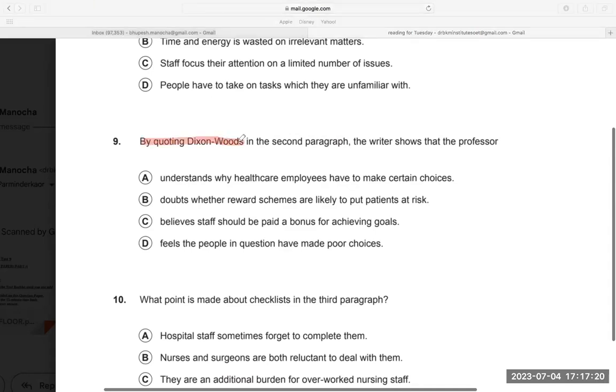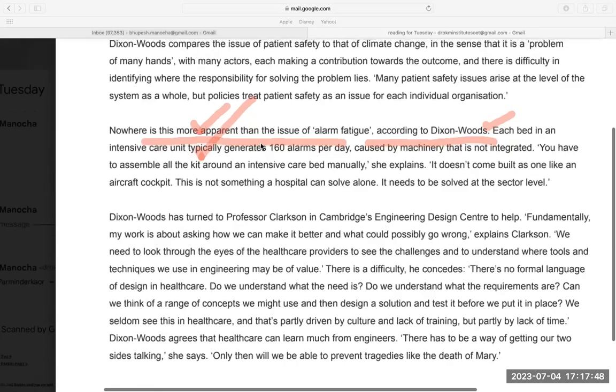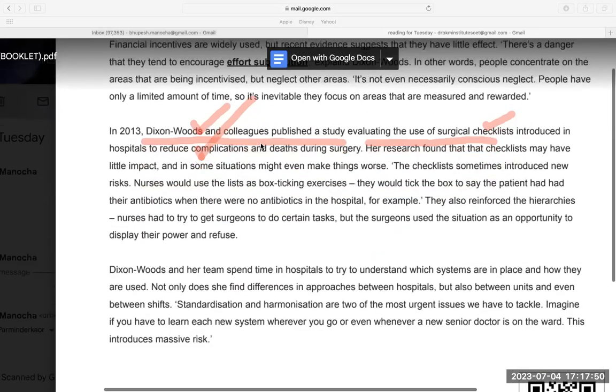By quoting Dixon Woods in the second paragraph, the writer shows that the professor means the person. Let us see. The only thing that the question wants to ask is, by quoting this person, what does the writer want to show? So I'm just going to read the second paragraph for all of you.